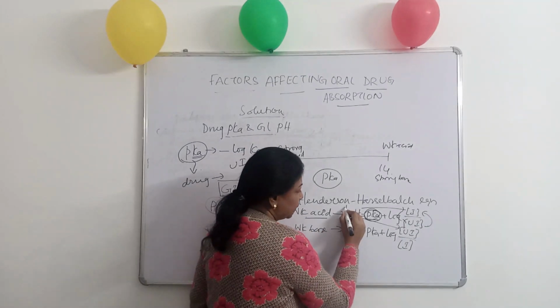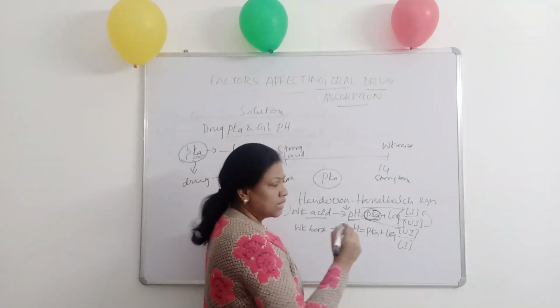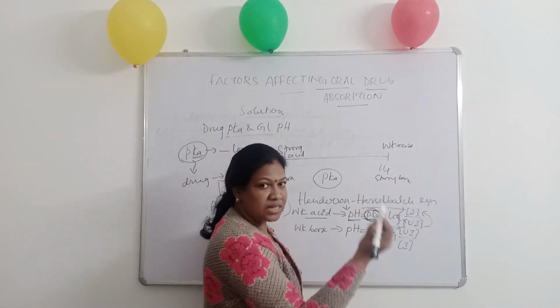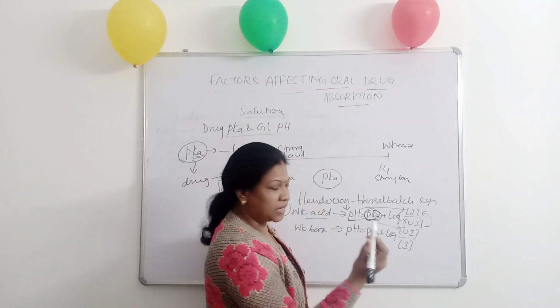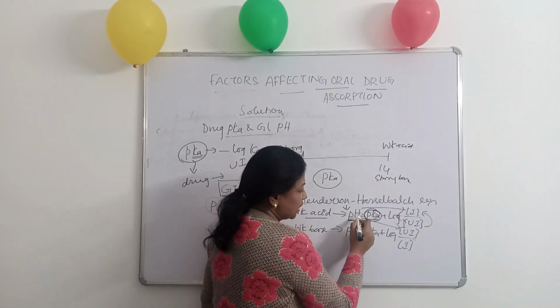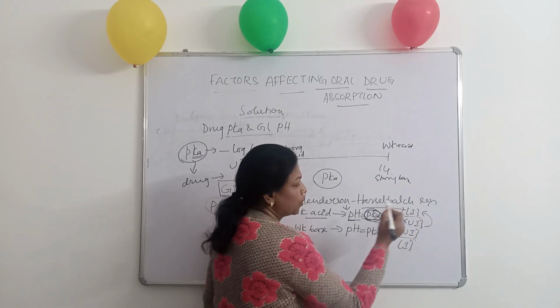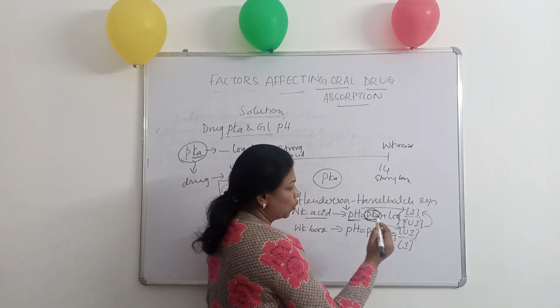That means if the pH is less where the weakly acidic drug is placed, that is, when the weakly acidic drug is placed in the stomach, in less pH, the unionized form of the drug will be more.